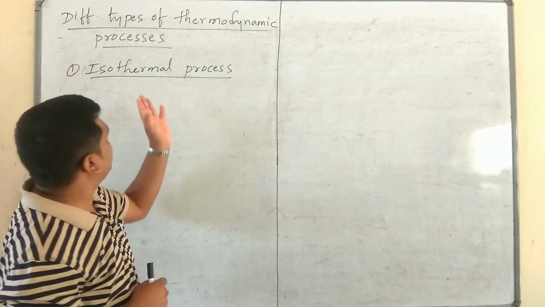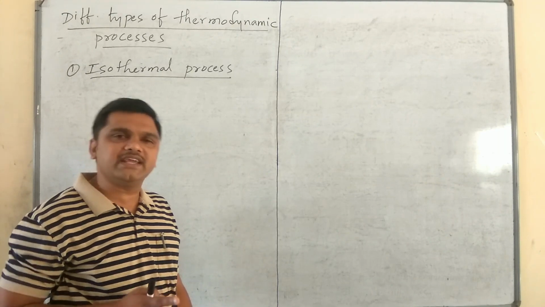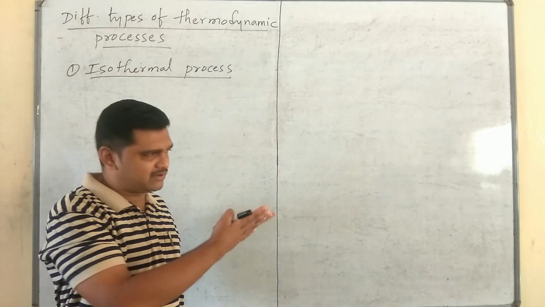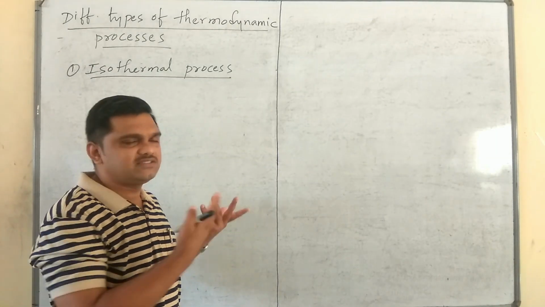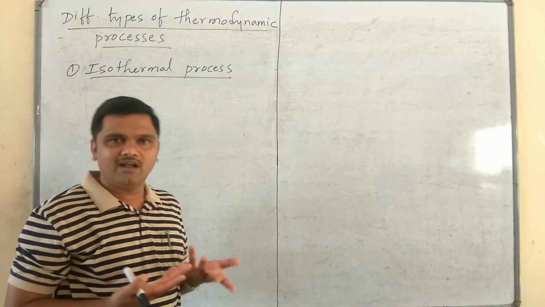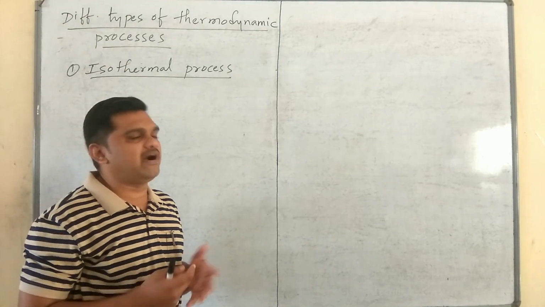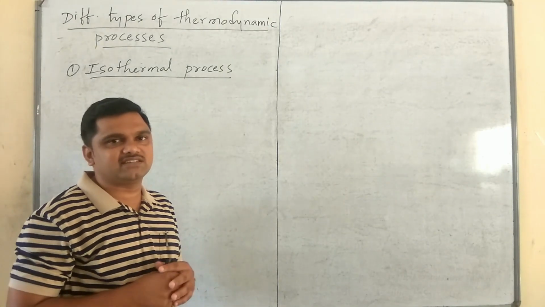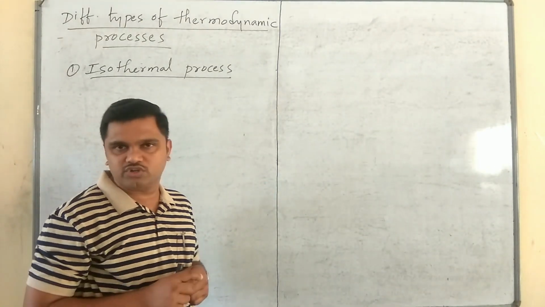temperature. Actually, in case of an isothermal process, exchange of heat takes place between the system and the surroundings, which corresponds to the change in volume and pressure. You can also say here about Boyle's law. Boyle's law says that at a constant temperature, the pressure is inversely proportional to volume.